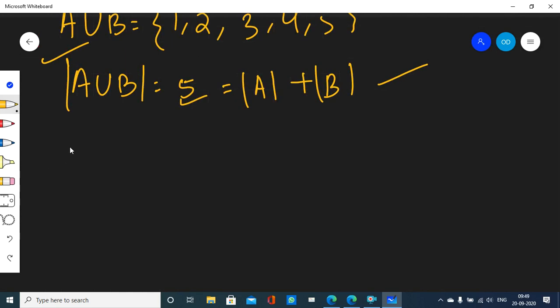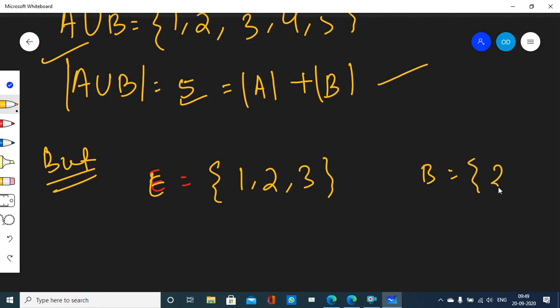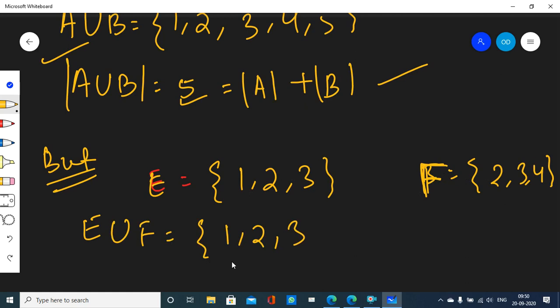But see for yourself. Suppose I have 2 sets E and F. E carries elements 1, 2, 3. F carries elements 2, 3, 4. Now if I want to take E union F, well, E union F carries all the elements of E and all the elements of F. So 1, 2, 3 will come from E. But 2, 3 you have already written, so 2, 3 will not be repeated from set F. So the only one left is 4, right? You got it?